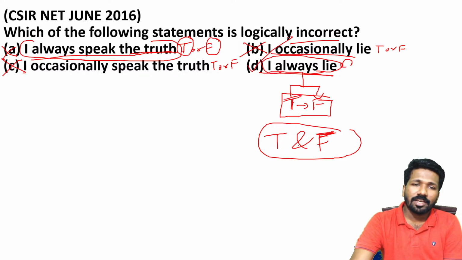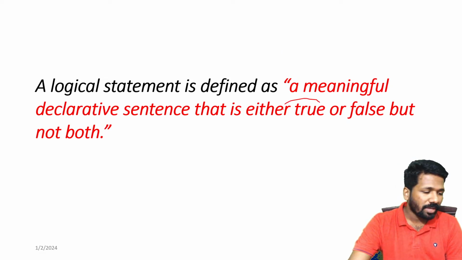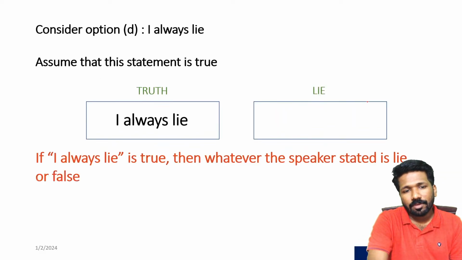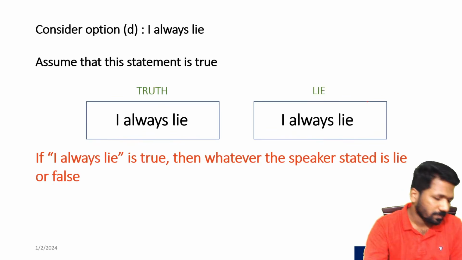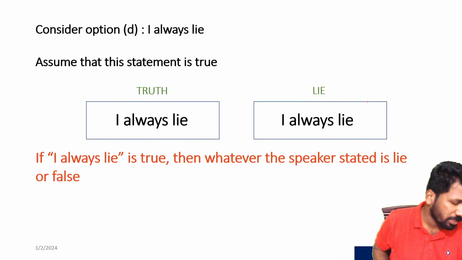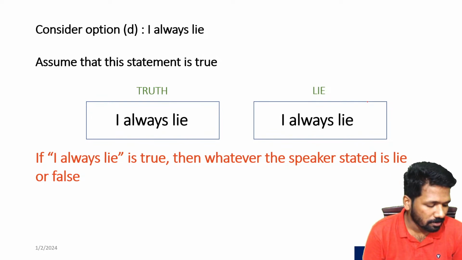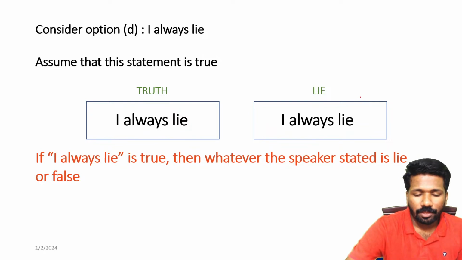That is why this is an incorrect or invalid statement. This is not considered a statement, because a statement should be either true only or false only. It cannot be both true and false. All of you understood this? Because truth will lead to the falsity of the same statement or sentence. Any doubts? Please mention in the comments or chat whether it is completely clear. So now the definition of a statement is also clear, I guess. True or false, but not both.